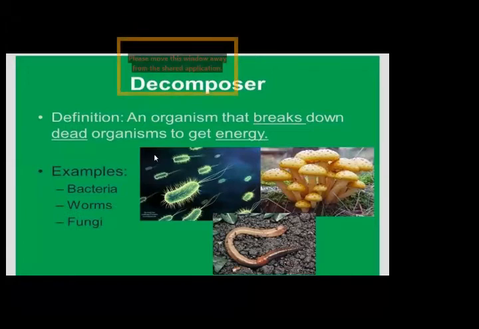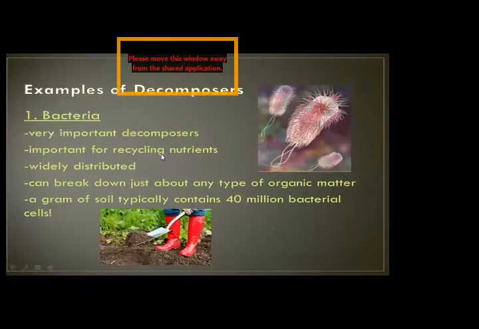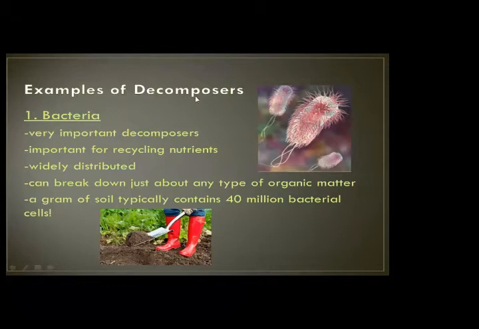Now next, examples of decomposers. You can see the picture of bacteria. Bacteria are very important decomposers, important for recycling nutrients, widely distributed, and can break down just about any type of organic matter.